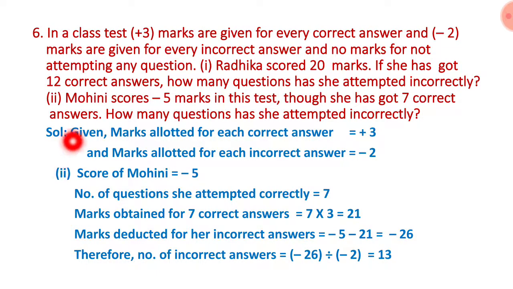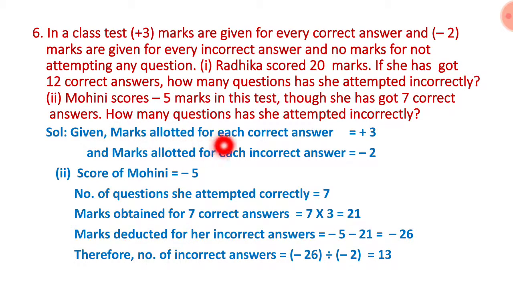In the sixth question, second main, Mohini scores minus 5 marks in this test, though she has got 7 correct answers. How many questions has she attempted incorrectly? Here starting information is everything the same, children, only the second main we are going to solve. Mohini scores minus 5 marks, means she has not got proper marks, children, marks already gone negative here.